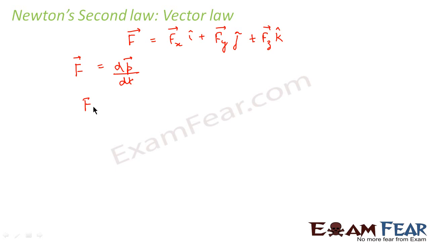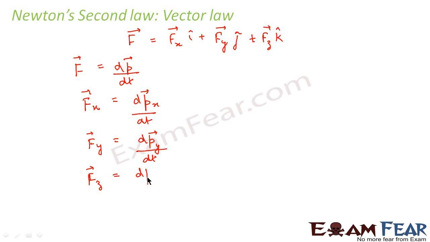So we can write it in this way: Fx is equal to dpx by dt, Fy is equal to dpy by dt, and Fz is equal to dpz by dt. So this is a vector law. That means the second law holds true for each of the vector components of F.